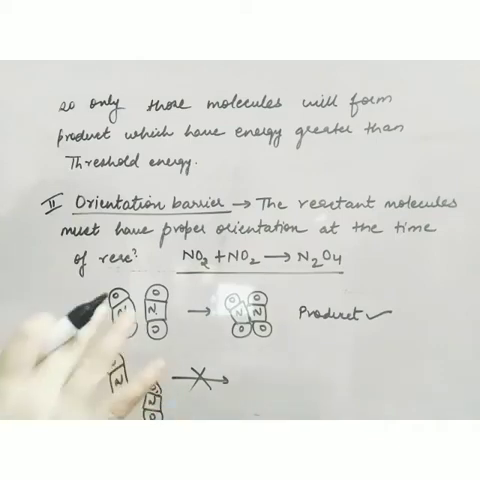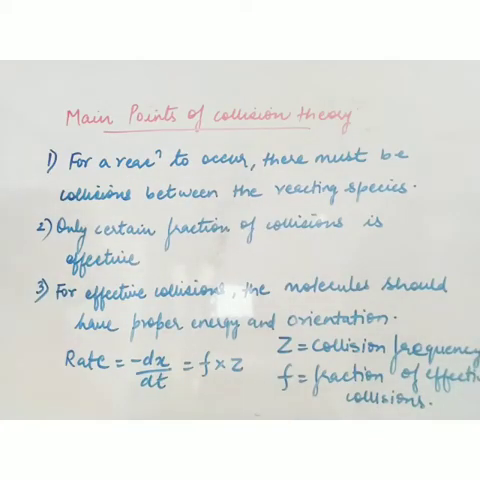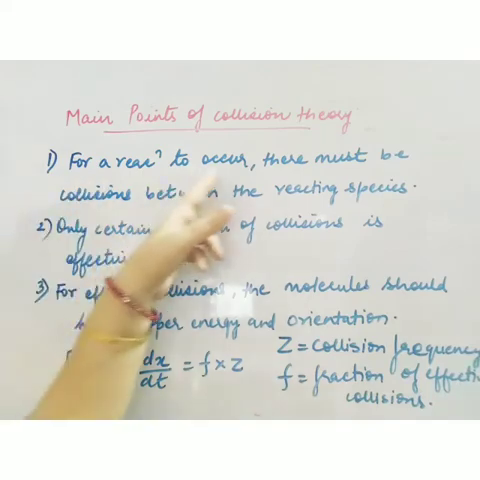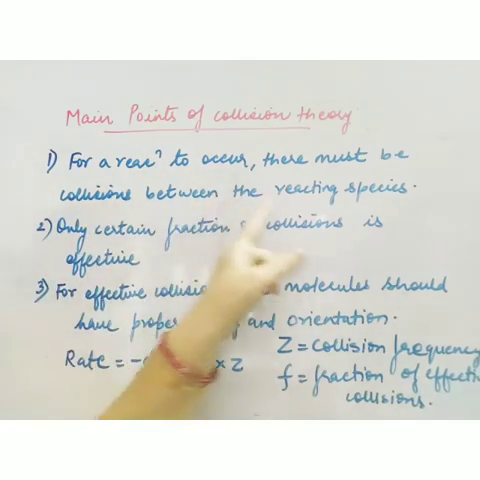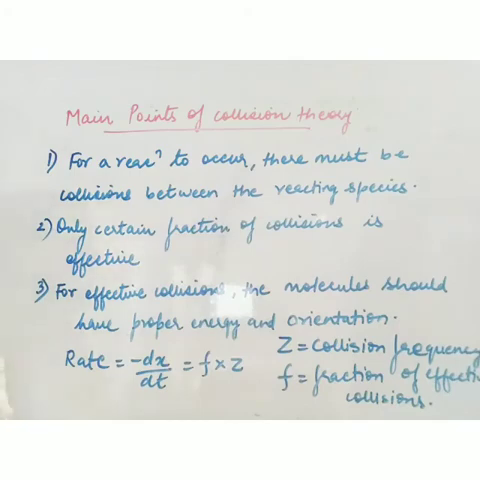So this is all about the collision theory. Now to sum up, the main points of collision theory are: for a reaction to occur, there must be collisions between the reacting species. Only a certain fraction of collisions is effective. For effective collisions, the molecules should have proper energy and orientation. And according to collision theory, rate is equal to minus dx upon dt, that is change in concentration upon change in time, and it is equal to F into Z.